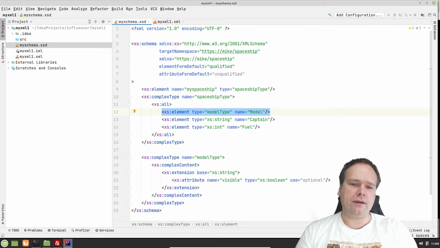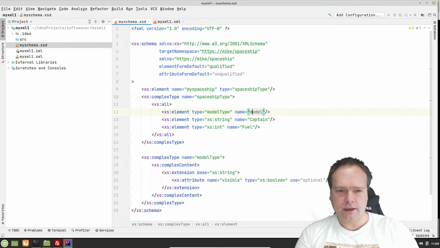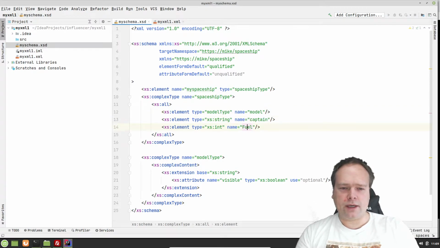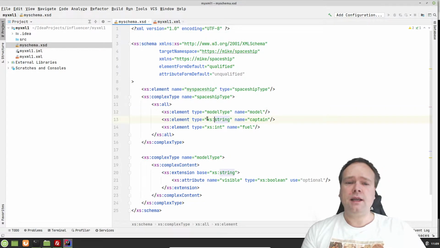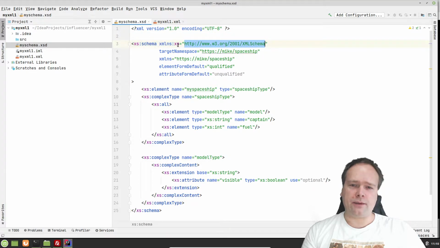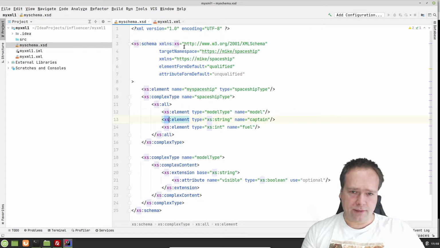Right now here I'm saying that I have a model right here. Of course, the standard is actually to have it in lowercase usually, so you have your fields in lowercase like this. So we have fuel, captain, model, and then I have the model as my custom type because on my model I want to have some attributes, or one attribute at least, and then my captain is just the default string, which is a part of the XML schema standard from 2001. Every time I write XS in front, we're using this namespace that we have right here. That means I can just write XS. It's so much shorter than having to write the whole namespace all the time.